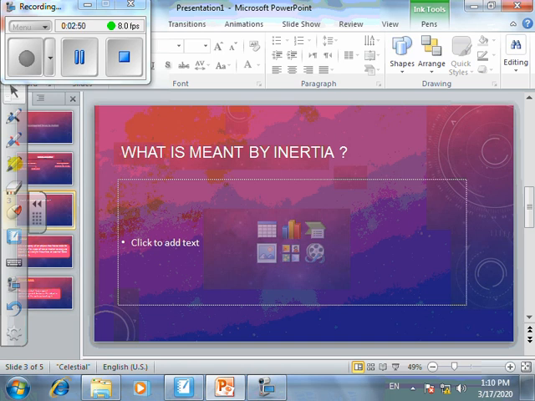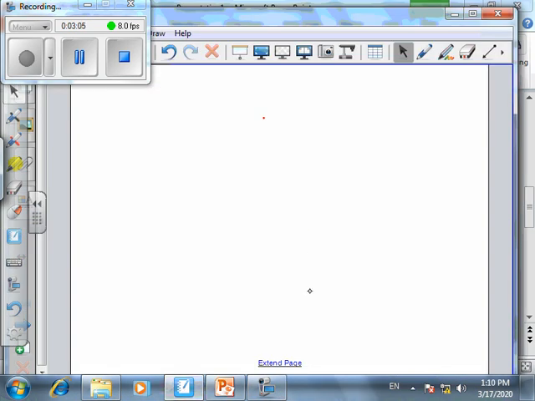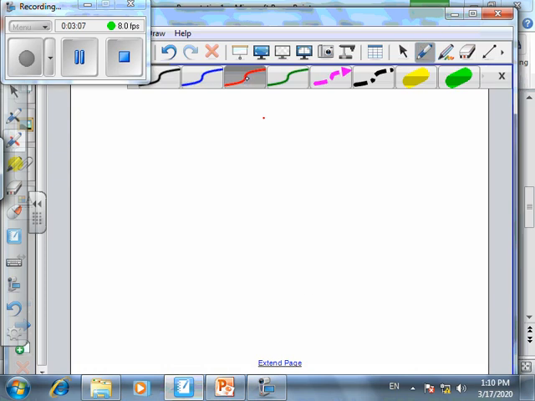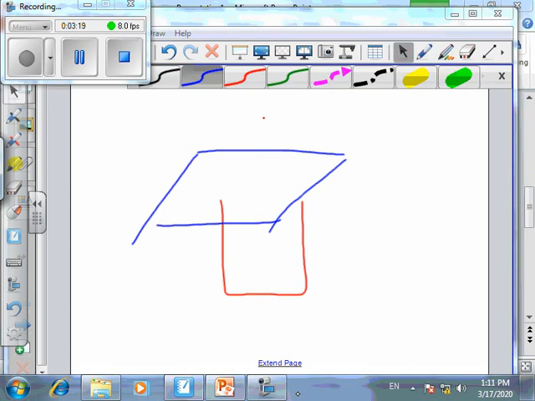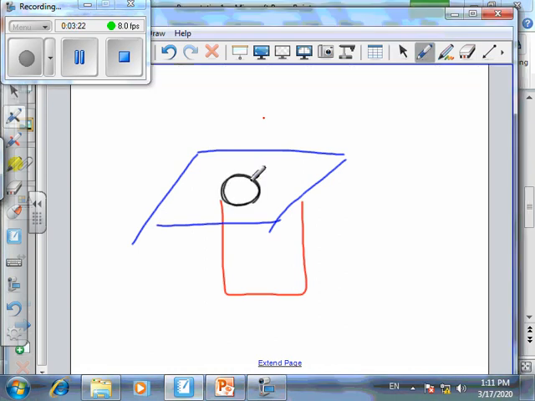Another example to understand what's meant by inertia, if you didn't understand well from the first example. Bring a cup, and then put a construction paper above it and cover the cup with it. Above the cup, we are going to add a coin. So I'm going to add a coin above the construction paper, and we have a cup.